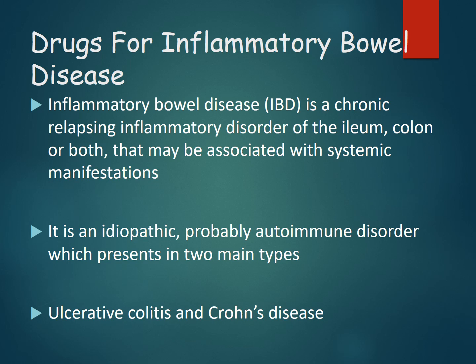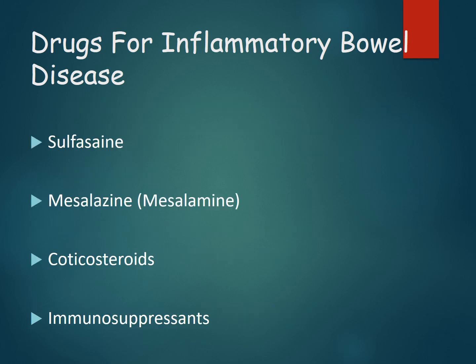Inflammatory bowel disease is a chronic relapsing inflammatory disorder of the ileum or colon, or both, which may be associated with systemic manifestations. There are two types, mainly ulcerative colitis and Crohn's disease. These two are idiopathic, probably autoimmune disorders. So we have to treat that condition for stopping diarrhea.